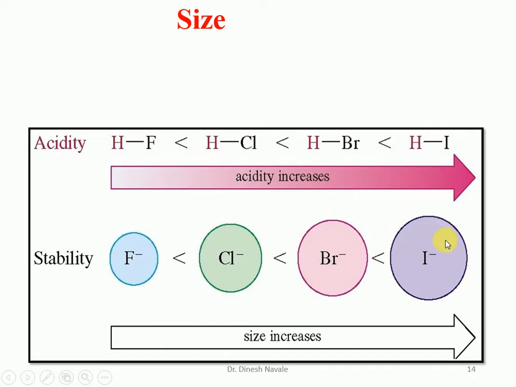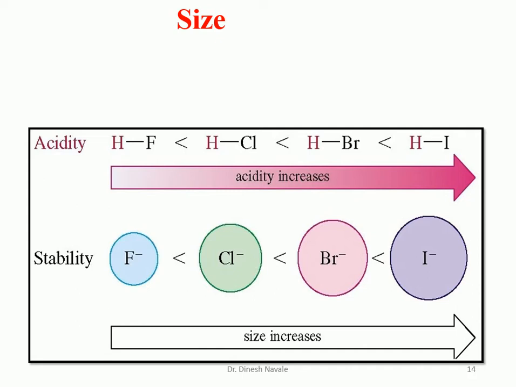The iodide ion has a larger size than bromine, chlorine, and fluorine, and due to the larger size, the conjugate base which is formed can be easily stabilized; that means iodine can easily hold the negative charge. So indirectly we say that due to the higher size of the iodide ion, it can easily stabilize the corresponding conjugate base. If the conjugate base is more stable, the acidity of the corresponding acid will be more. So that's why HI is more acidic than HF.